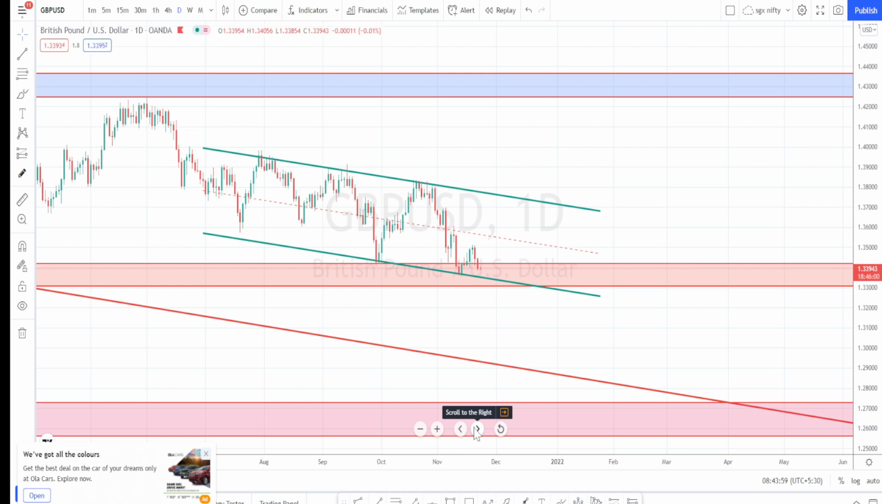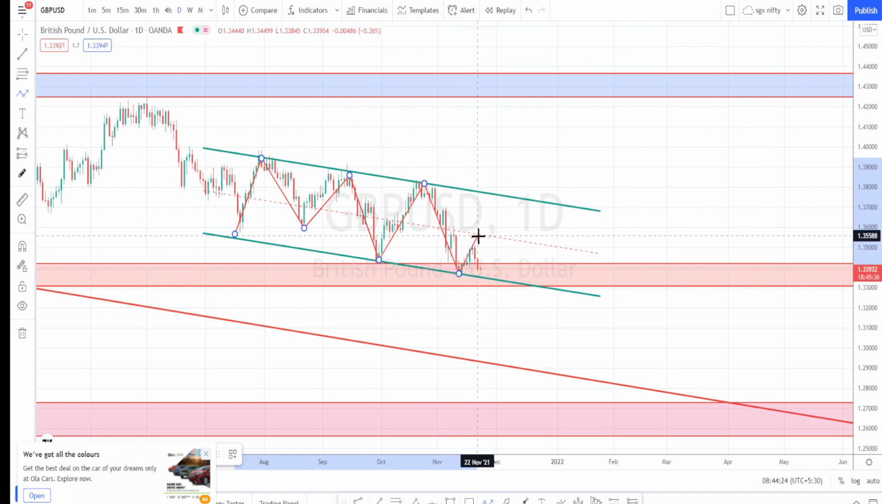I am in the daily time frame in British Pound US Dollar, and here we can notice that the current price action was moving in a channel pattern. It was going up, retracement, and tested this bottommost support. Again it went and tested this uppermost resistance. Again it tested the bottommost support, and currently I was expecting it to test at least this level of around 1.355. Looks like the bullish strength is not there.